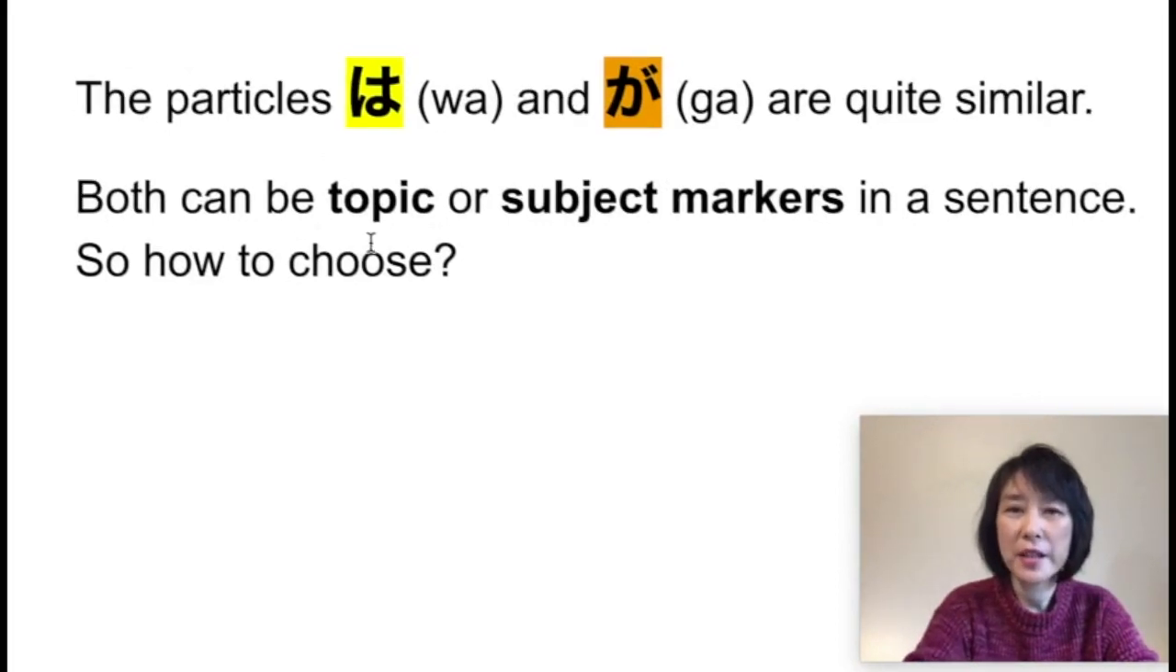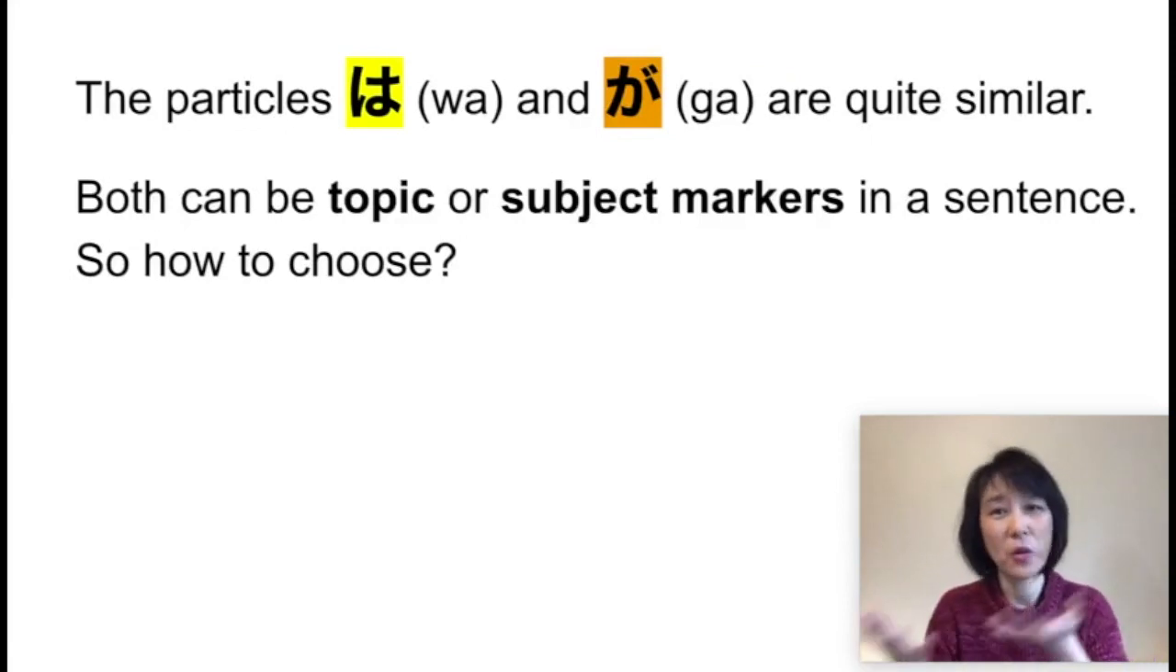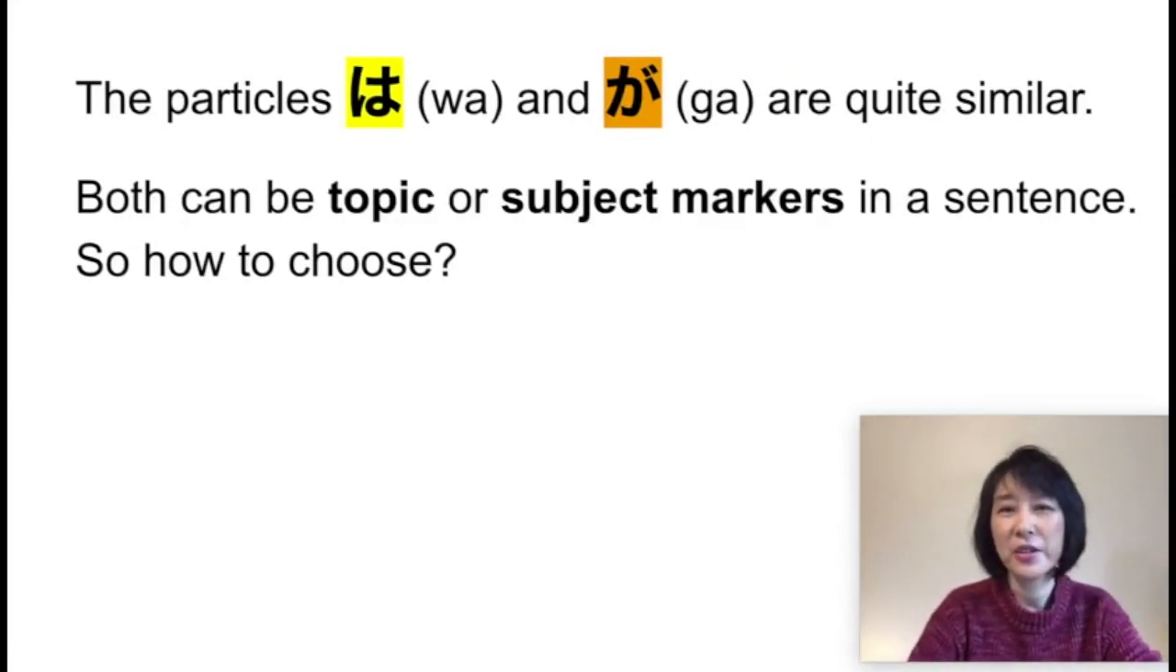If a sentence topic is simply what the sentence is about, and the sentence subject is the person or thing doing the action of the verb, then either wa or ga can be either the topic or the subject of the sentence. So how do you choose which one to use in any given sentence?